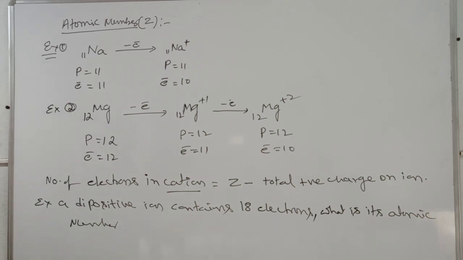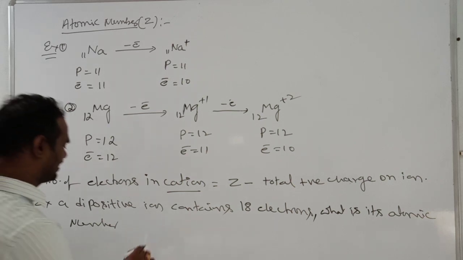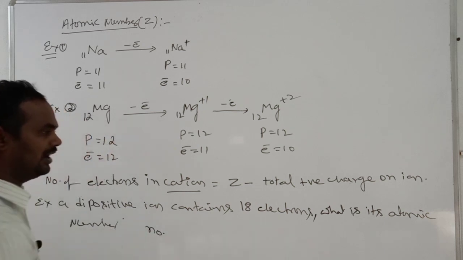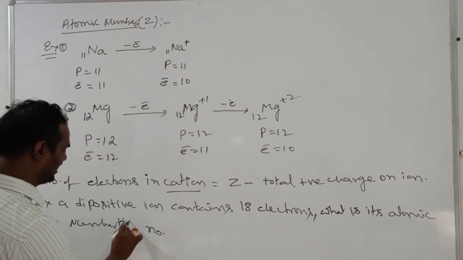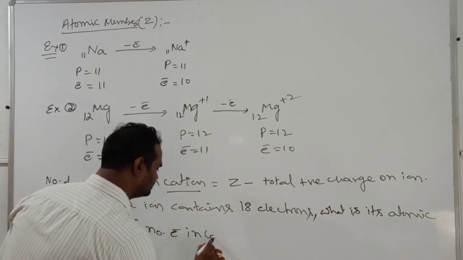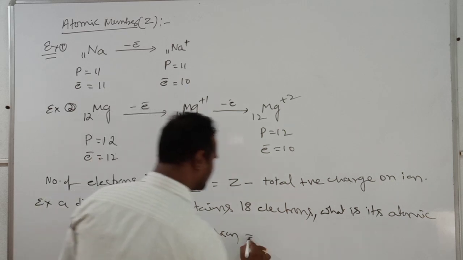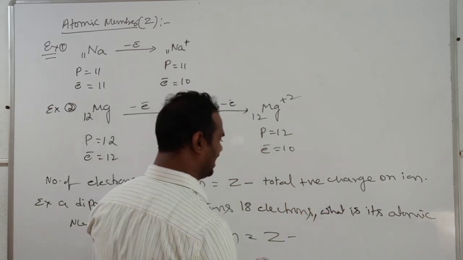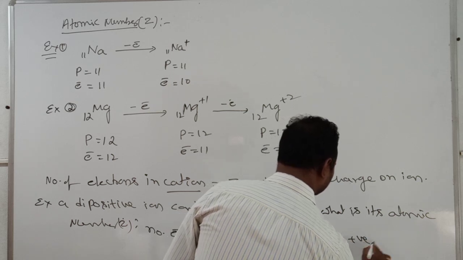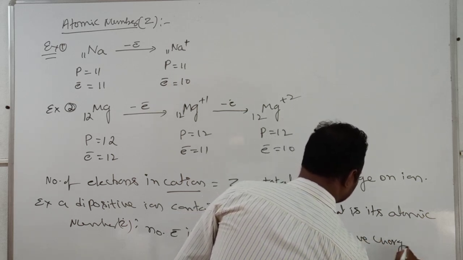Can you calculate? Okay, number of electrons. Carefully see the formula. What is its atomic number? They are asking Z. Number of electrons in a cation is equal to Z minus total positive charge. Is it clear?